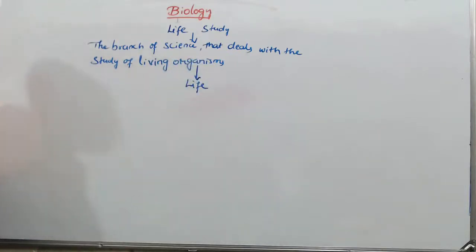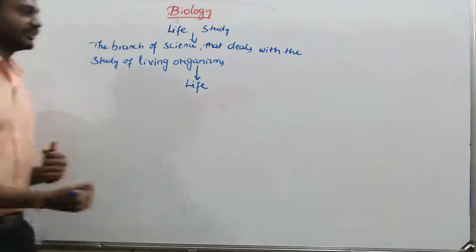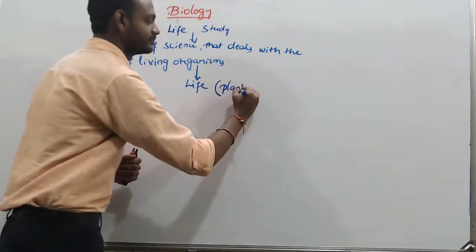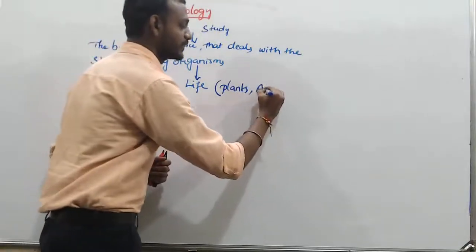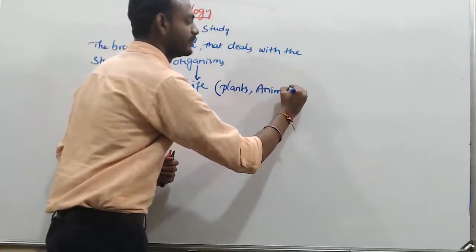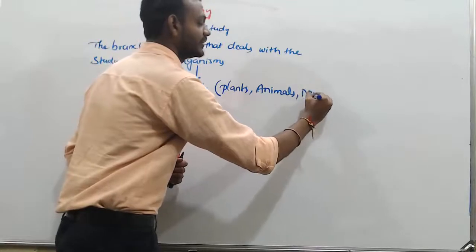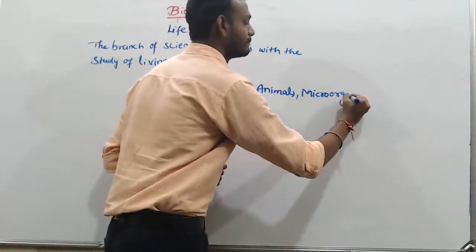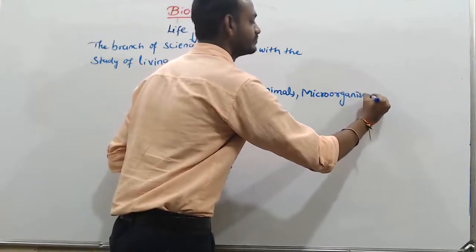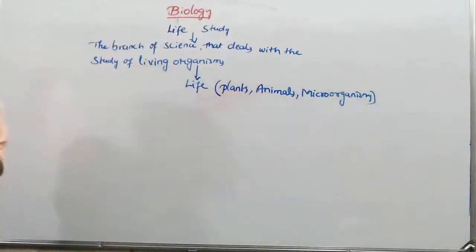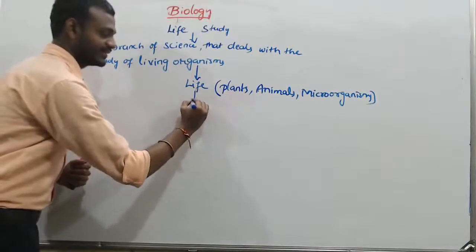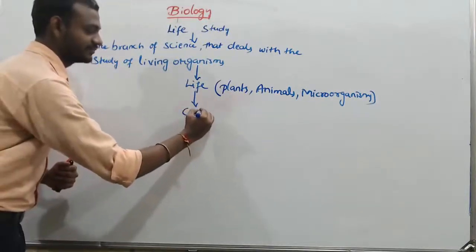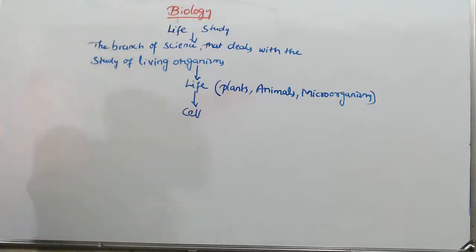Life here is not only human beings; life is plants, animals, and microorganisms. So here, life is made up of what? Life is made up of cells or a cell, right?